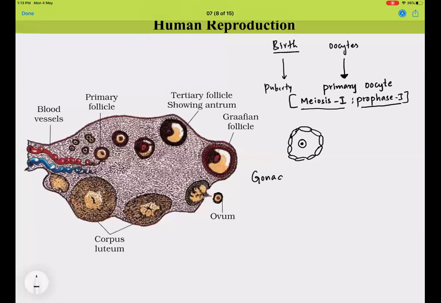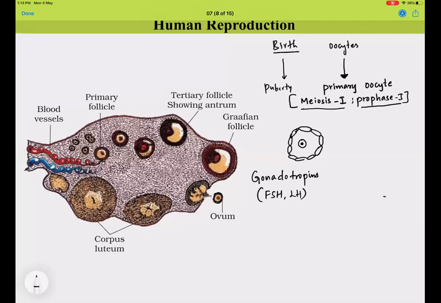What are the gonadotropins? The gonadotropins are your FSH and LH. This rise in gonadotropins will now ask the follicles to begin their development.